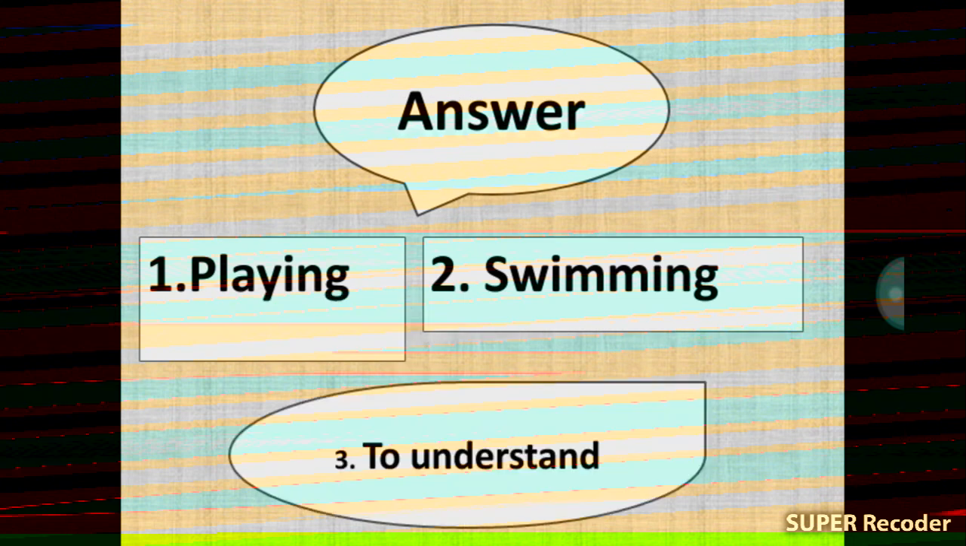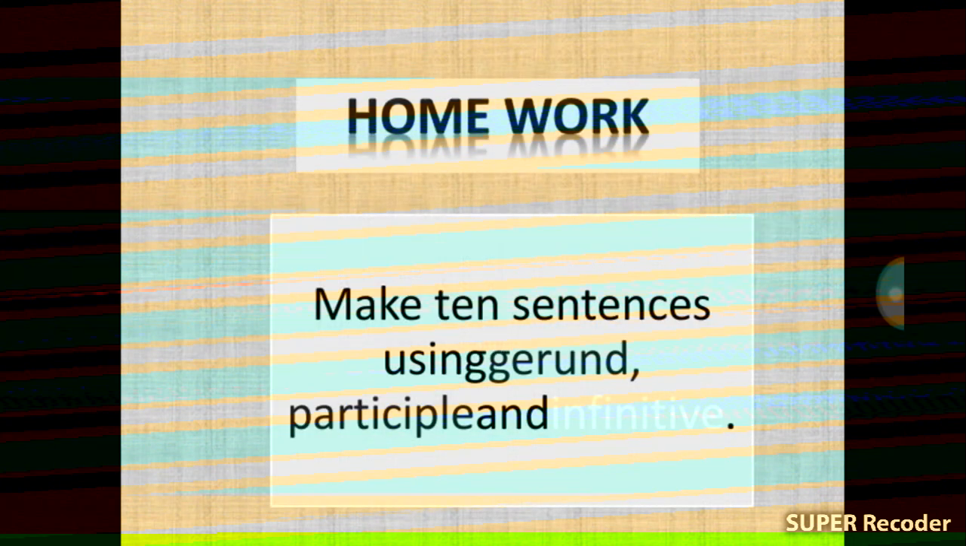Okay, my dear students, so now I can give you a homework. Make 10 sentences using gerund, participle and infinitive.